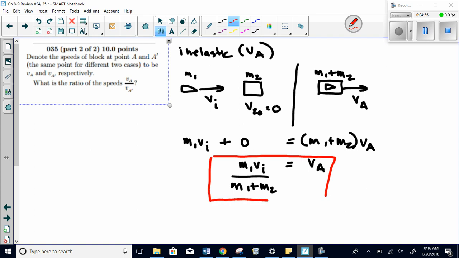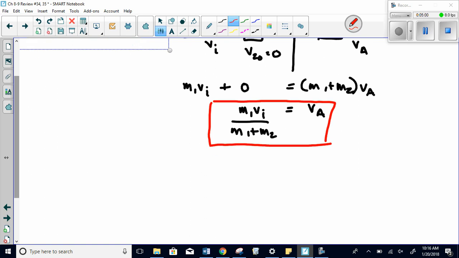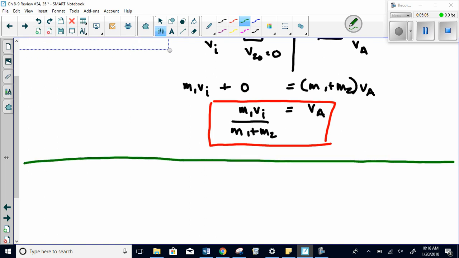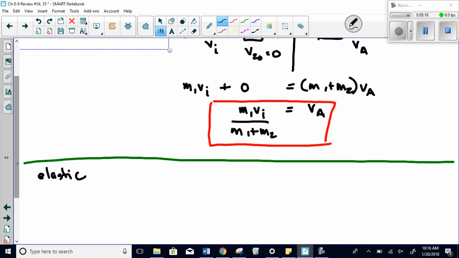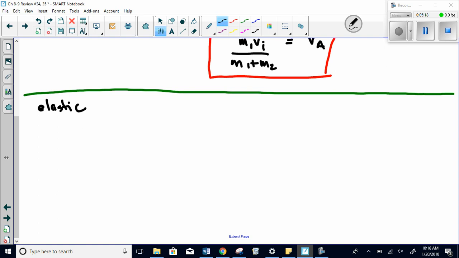Thankfully they don't ask me how far the thing went because then I would need to put that back in the horizontal vertical chart and go through that. All right, so let me draw a line here, and we will look at the elastic case. Okay, remember, as I write this, what's special about elastic collisions is that they have kinetic energy conserved as well. So the picture for this one, again, I have the bullet, mass 1, going at speed vi. Here I have mass 2, but velocity 2 initial is 0.